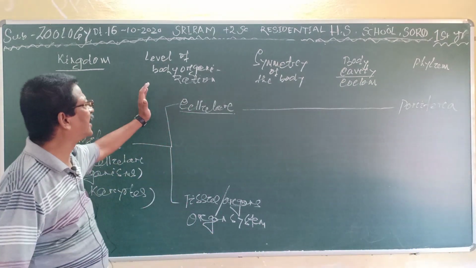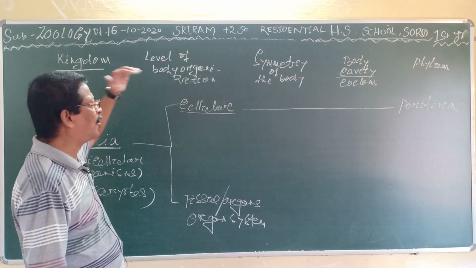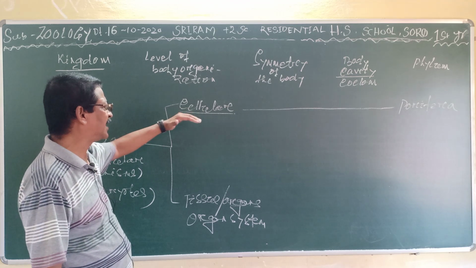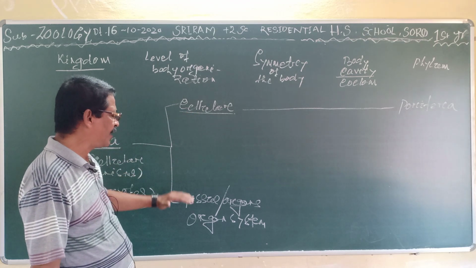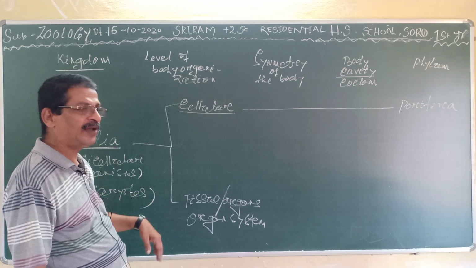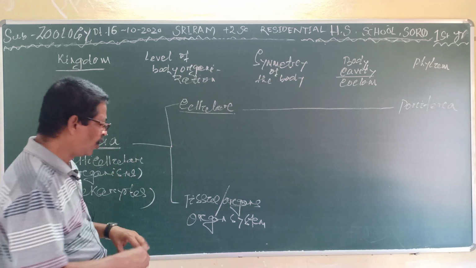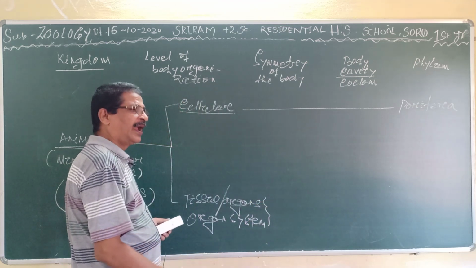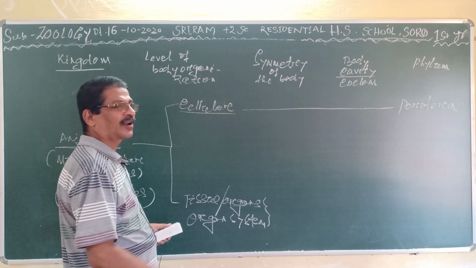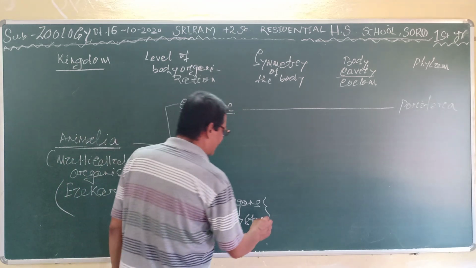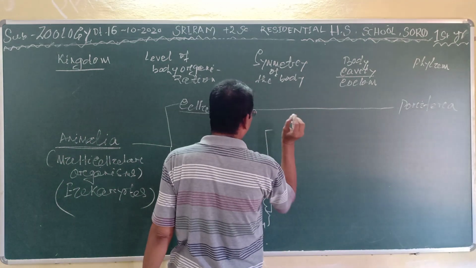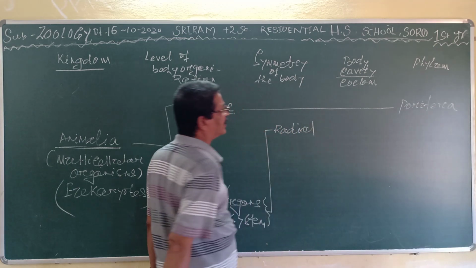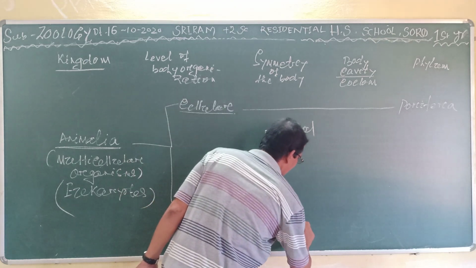I have told you at the time of level of body organization, first was the protoplasmic level, then the second was the cellular level, the third is the tissue level, then the organ level, and then the organ system level. Where you find tissues, the organs have been formed, and the organs are present along with organ systems. It is divided into two parts: the radially symmetrical animals, called radial, and the other is bilateral.